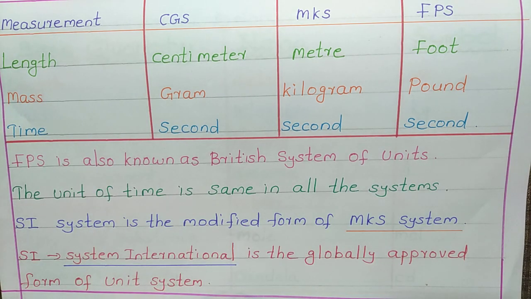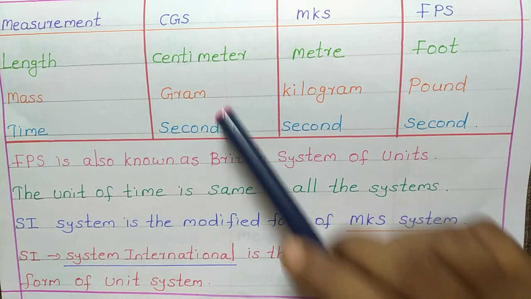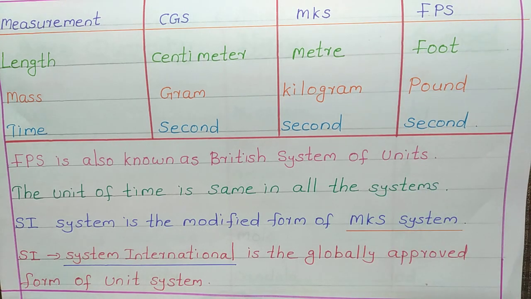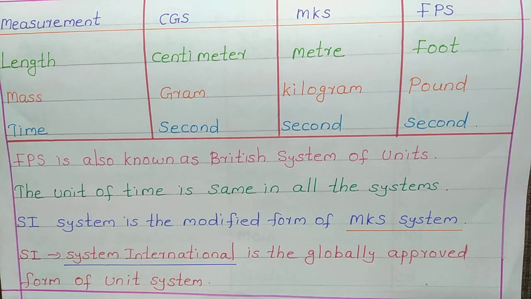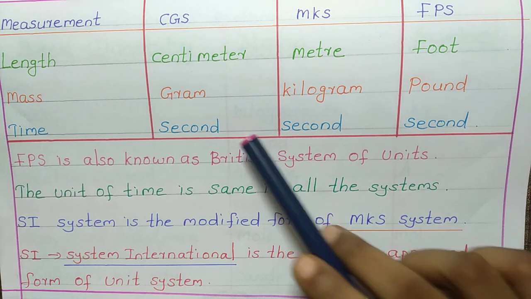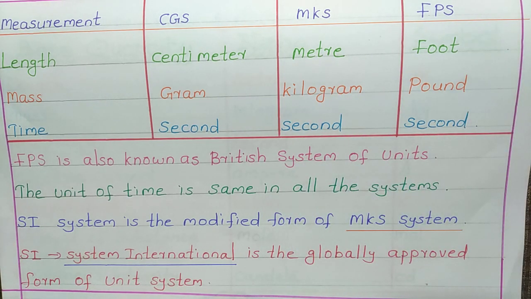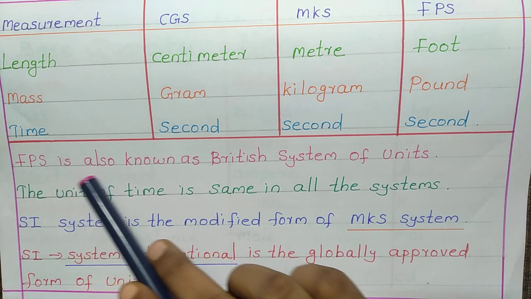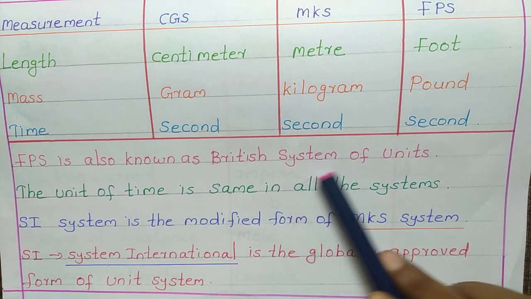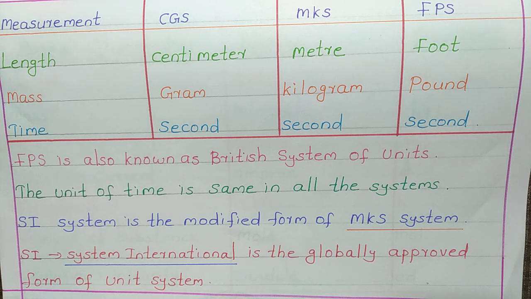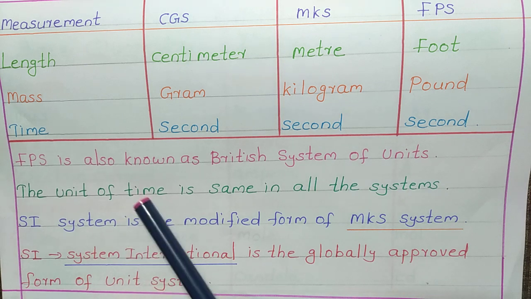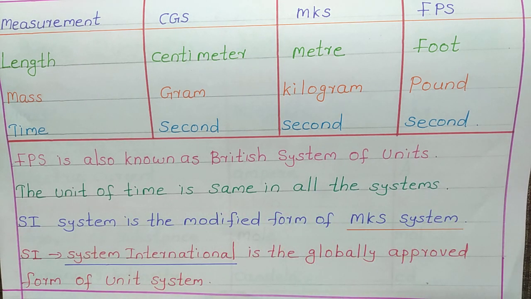Next one is mass. The unit of mass in CGS is gram, in MKS it is kilogram, in FPS it is pound. Next one is time. The unit of time in CGS, MKS and FPS are all the same, that is second. FPS is also known as the British system of units. The unit of time is the same in all the systems.